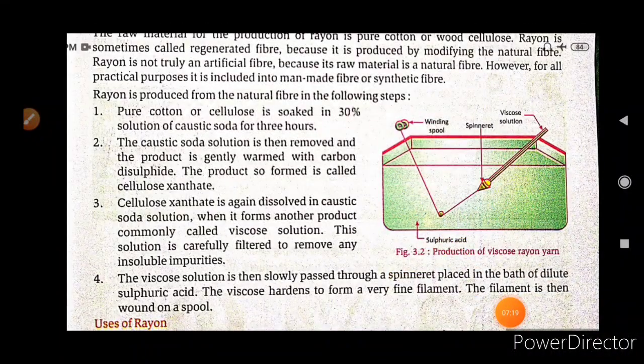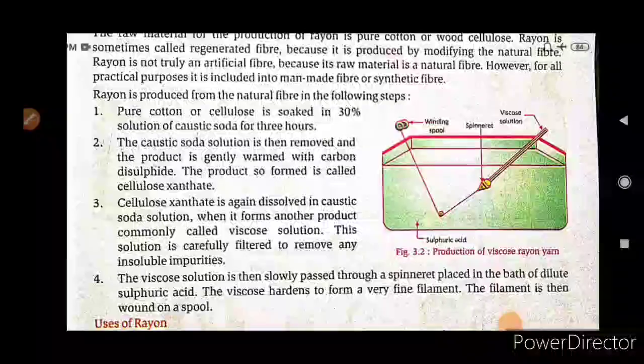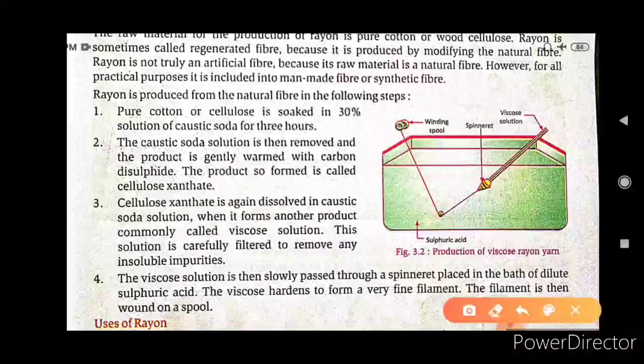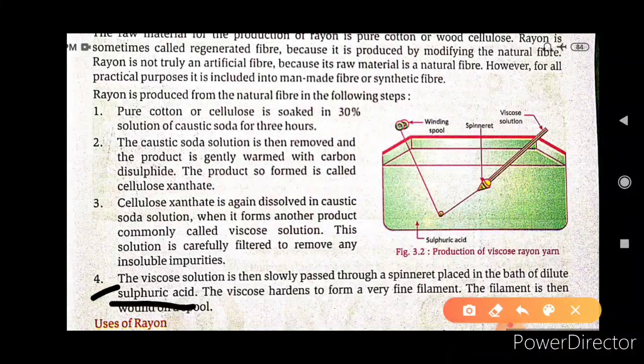When the cellulose xanthate is dissolved again in the caustic soda solution, it forms a new product known as viscose solution. This solution is carefully filtered to remove any insoluble impurities. Then the viscose solution is slowly passed through a spinneret placed in a bath of dilute sulfuric acid. The viscose hardens to form very fine filaments, and the filament is then wound on a spool.